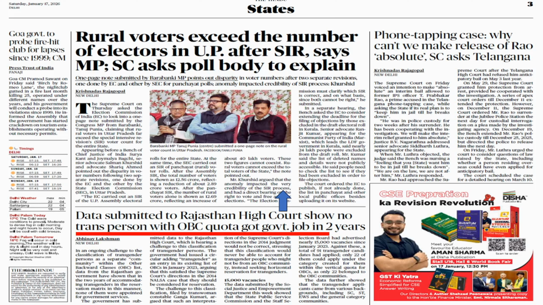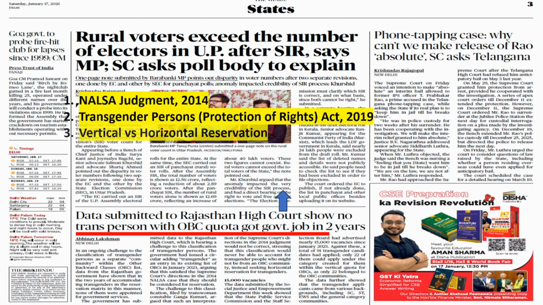Data submitted to Rajasthan High Court show no trans person with OBC quota got government job in 2 years. So again, this particular news you can ignore that particular incident, or you can just write it as an example. But you have to understand this issue is related to transgender rights.